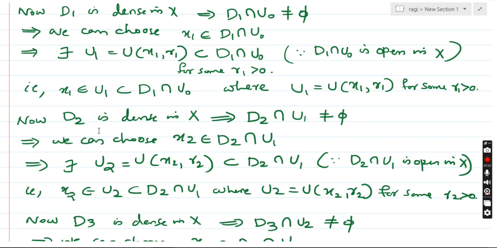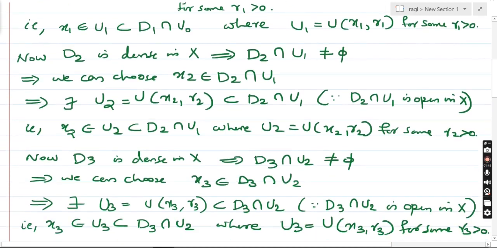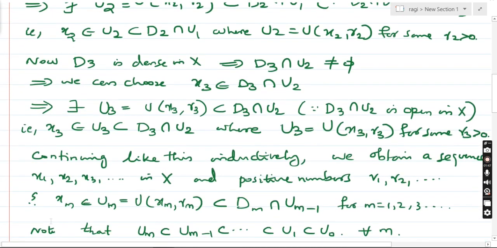Okay, now consider D2. D2 is dense in X, and so D2 intersection U1 is not empty. Similarly, we can choose another element x2 from D2 intersection U1, and since D2 intersection U1 is open, there is an open ball U2 with center x2 and radius r2 contained in D2 intersection U1. Continuing this, we get x3, x4 and so on. Similarly, D3 is dense in X, and so D3 intersection U2 is not empty. We can choose x3 from D3 intersection U2, that is, x3 is an element of U3, which is a subset of D3 intersection U2.